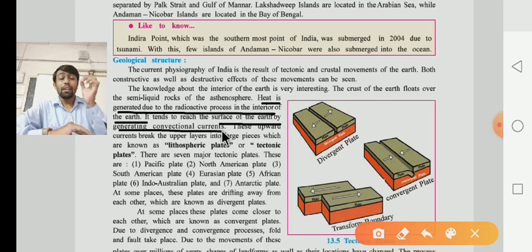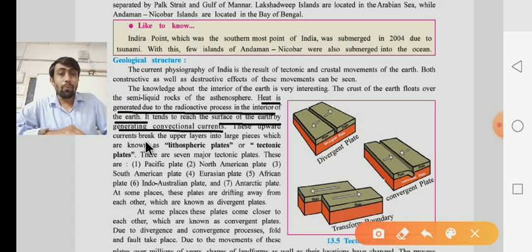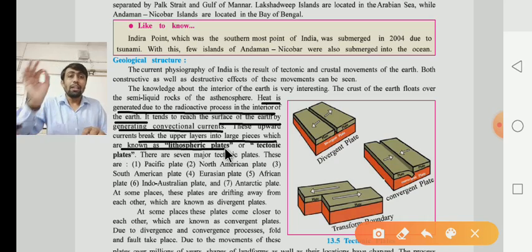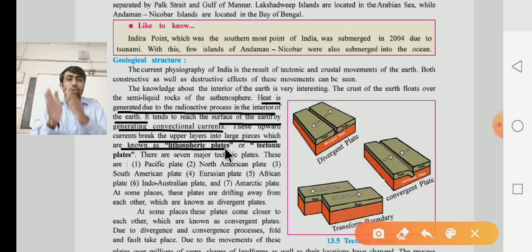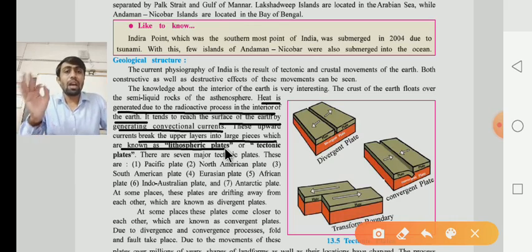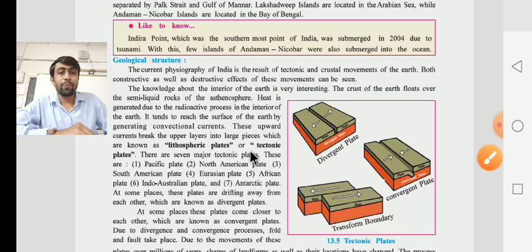These upward currents break the upper layer into large pieces which are known as lithospheric plates or tectonic plates. What is another name of the lithospheric plate? It is also known as the tectonic plates.